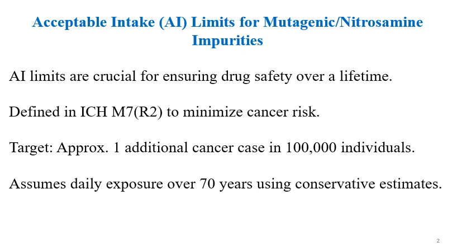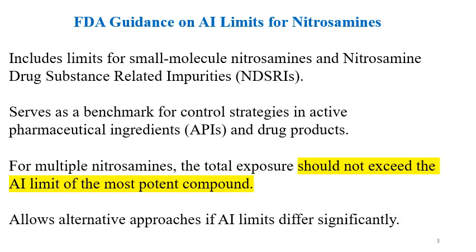The target for mutagenic impurities or nitrosamine impurities is approximately one additional cancer case in 1 lakh individuals, and the AI limit assumes daily exposure to the impurity over a lifespan of 70 years using conservative estimates.